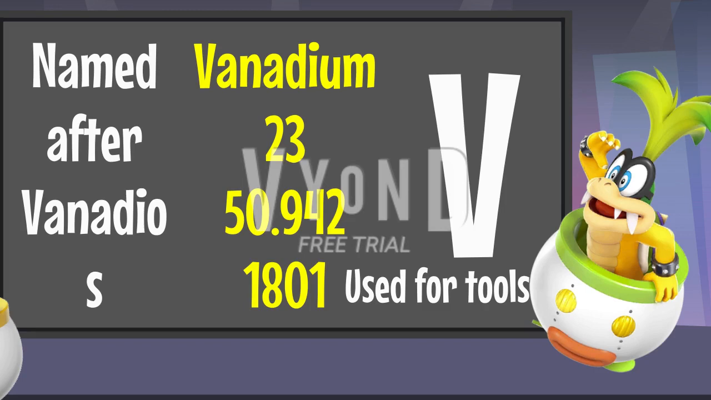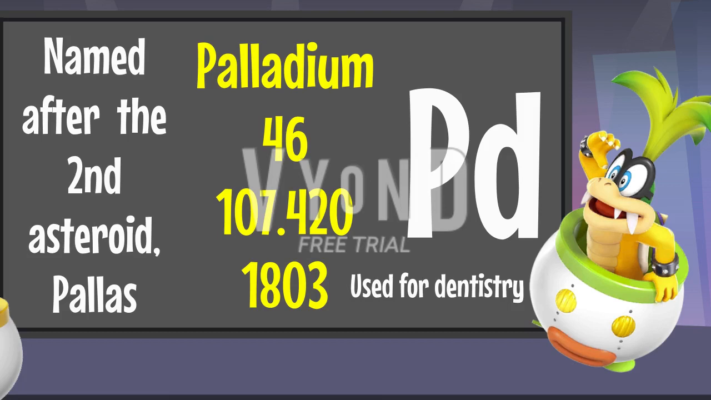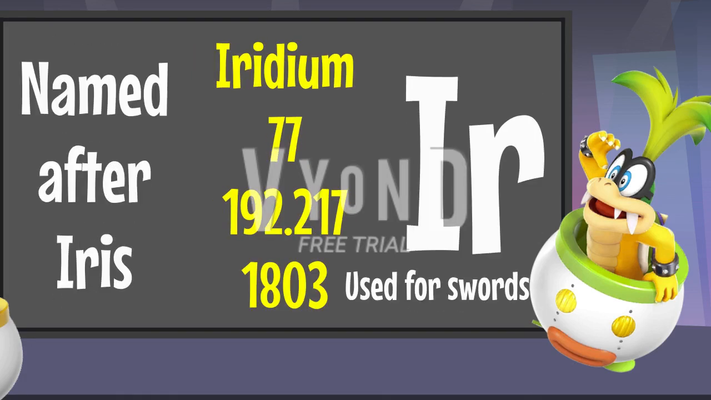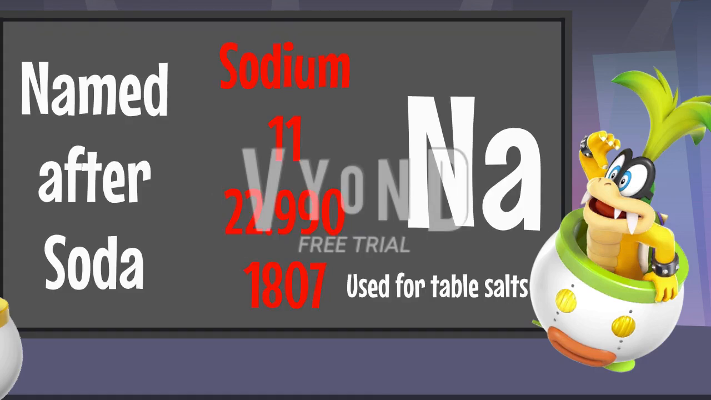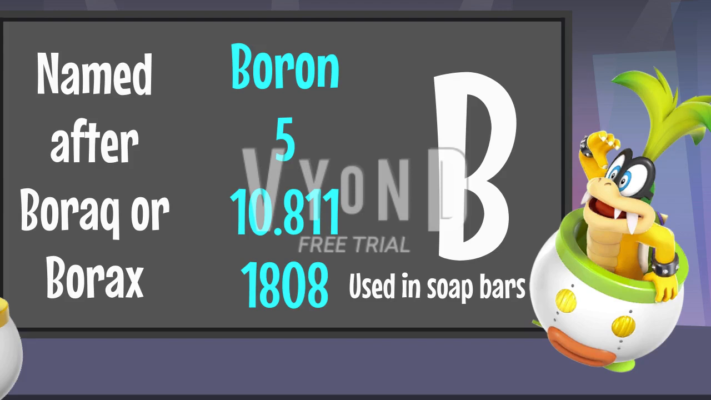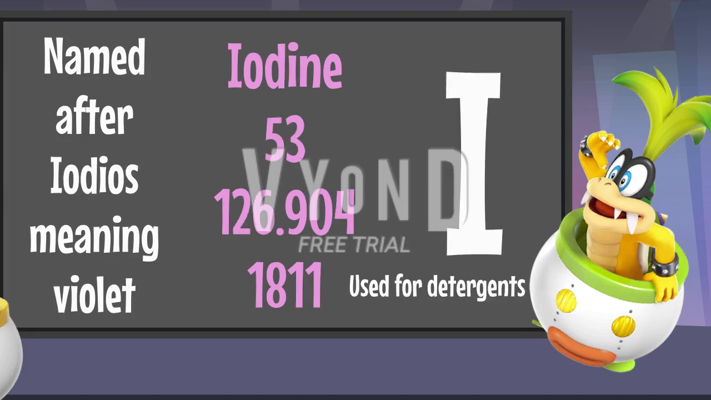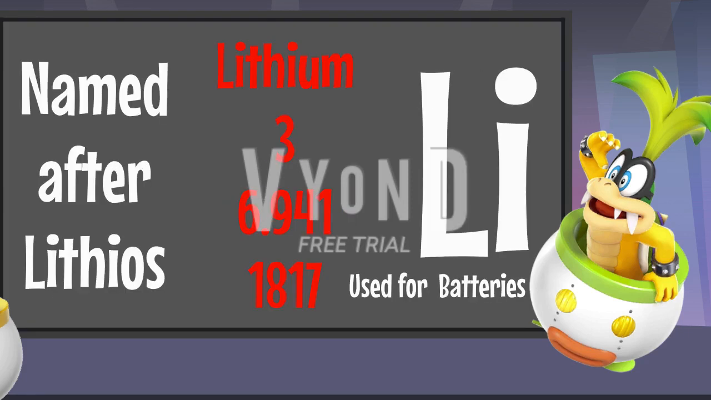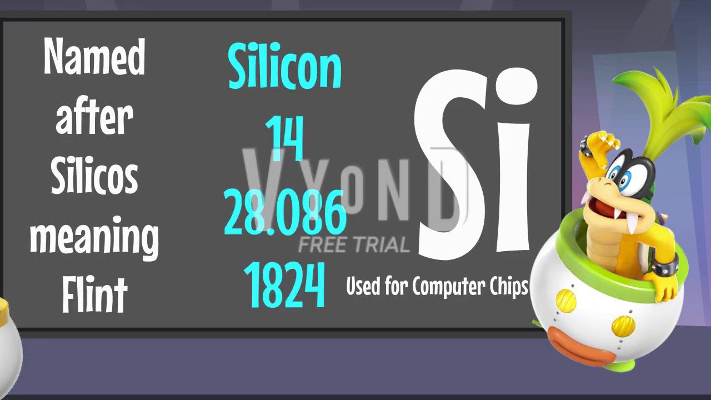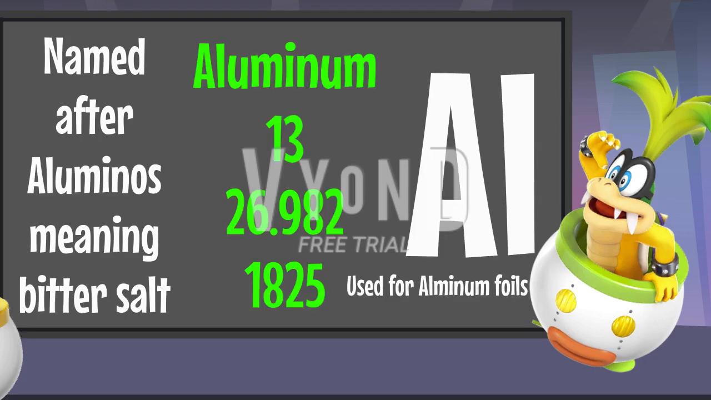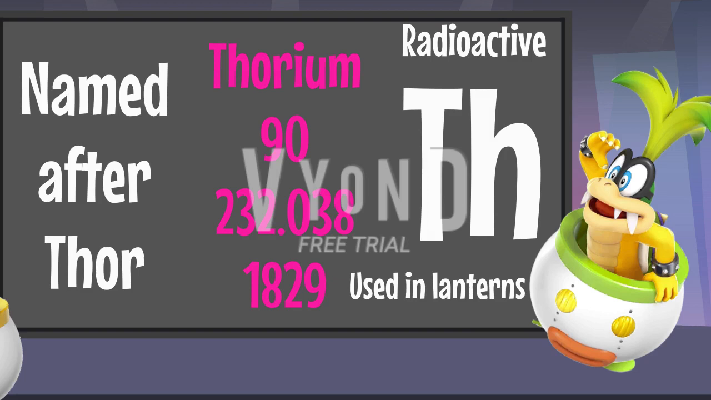1801, vanadium. 1802, tantalum. 1803, palladium, cerium, osmium, and iridium. 1804, rhodium. 1807, sodium and potassium. 1808, boron and calcium. 1810, fluorine. 1811, iodine. 1817, lithium, selenium, and cadmium. 1824, silicon. 1825, aluminium and bromine. 1829, thorium.